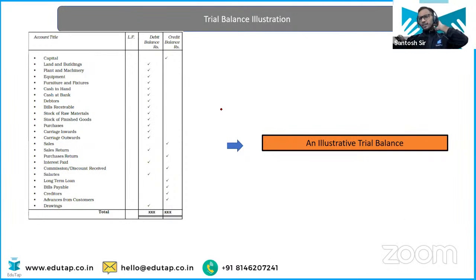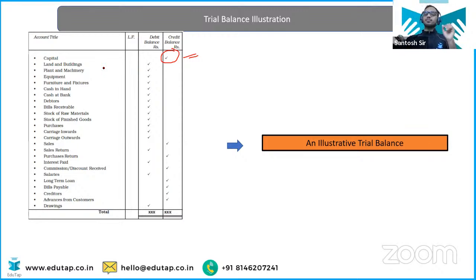Now, one thing you need to remember, this is the list of all the accounts. By logic, you will say that capital will have the credit balance. Now remember the modern approach to do the debit and credit. Remember what we have studied. Now it will be revised. One student was asking me, sir, repeat that thing, that debit and credit. So that will be repeated here. Okay. See what we have discussed in the previous. We had discussed that whenever capital is increased, we credit it. Remember this, na? So by logic, we will say that capital will have the credit balance.